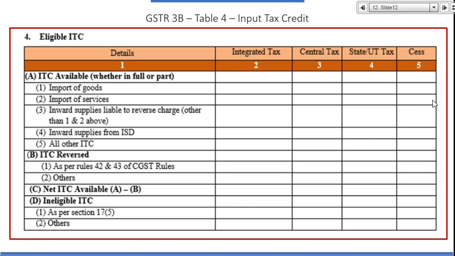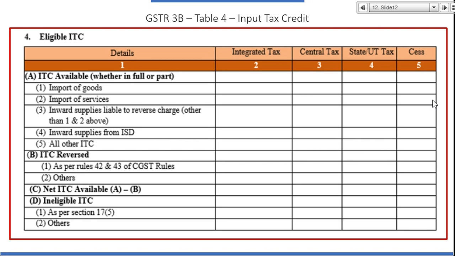Right? Once I file my return through SMS, that is a nil return, I'll only file. So if I file my nil return by mistake and there was a transaction, I can report it in the next period. But the only thing is, if it is for an outward supply transaction, I'll have to pay interest. For inward supply or RCM, I can claim, right? Or ITC, I can claim in the subsequent return.